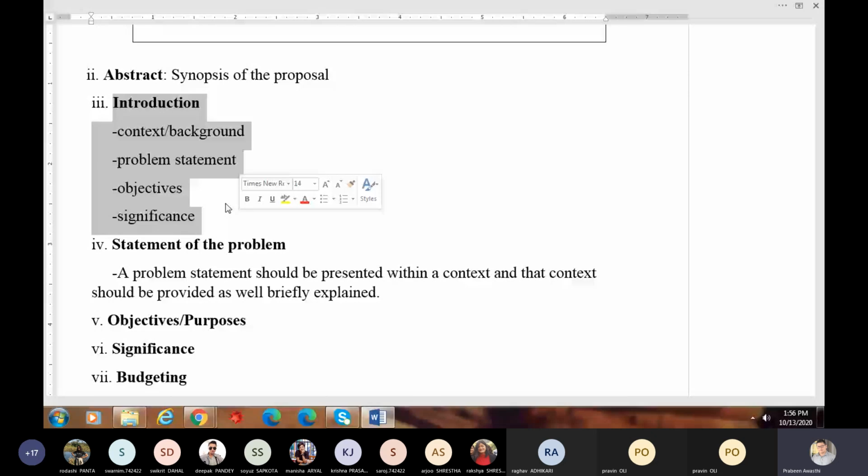This is taken as problem statement. Then objectives. What are the objectives of establishing a paper factory? Then significance. Why establishing a paper factory is important. Objectives and significance are closely related. Only the difference lies in the way we write them.